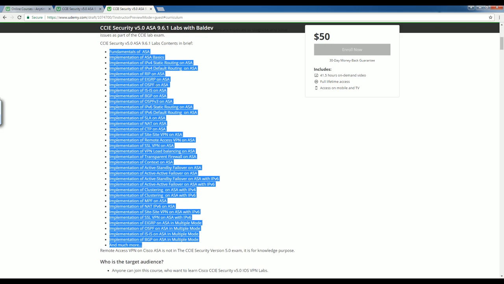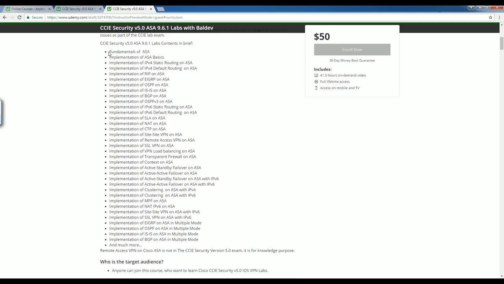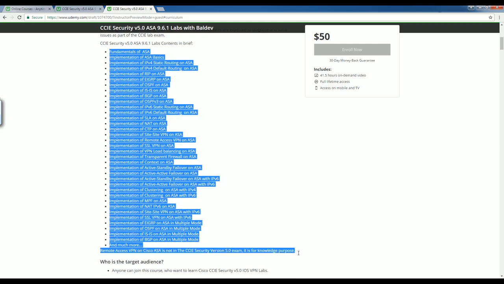And here I have already mentioned that remote access VPN on Cisco ASA is not in the CCIE Security version 5.0 exam. It is for knowledge purpose.